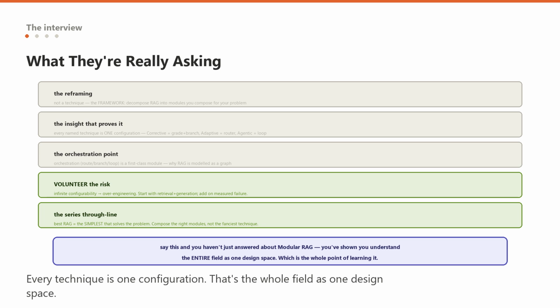And close on the through line of the entire series: the best RAG system is the simplest one that solves the actual problem. Every technique is a tool for a specific failure of naive retrieval, and the skill is not knowing the fanciest one, it is composing the right ones for the questions you actually get. Say that, and you have not just answered a question about modular RAG. You have demonstrated that you understand the entire field as one design space, which is the whole point of learning it.